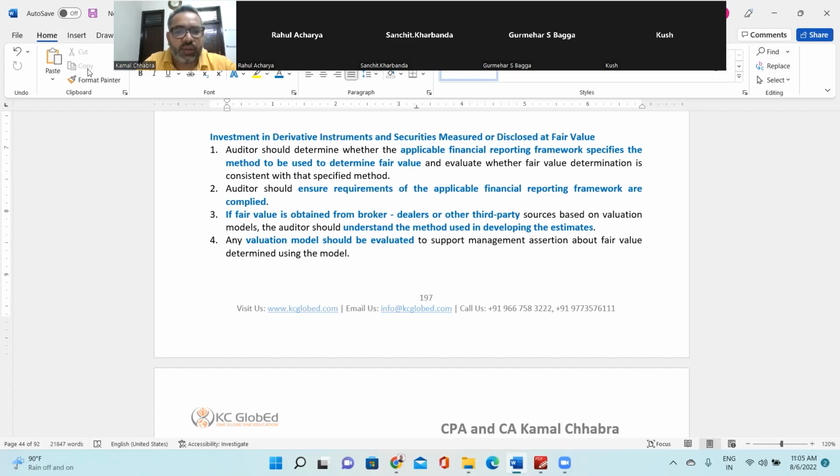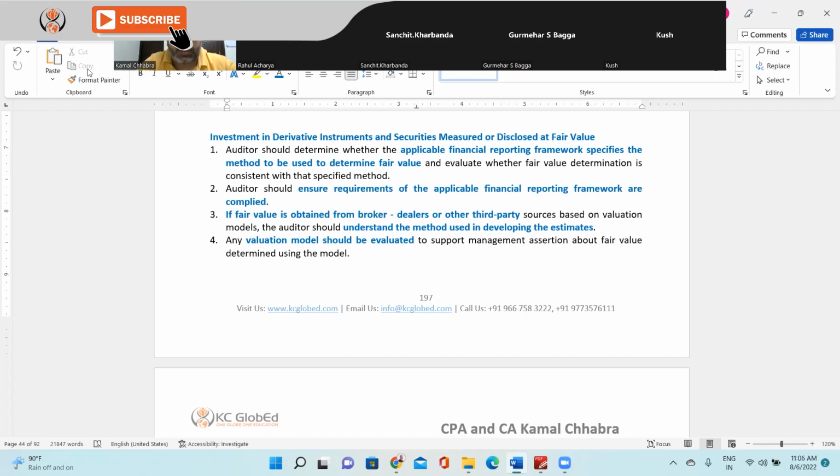Understand and evaluate the valuation model and support, and the assertions or assumptions taken by the management in determining the fair value and using that particular model, right? So there are three types of investment.